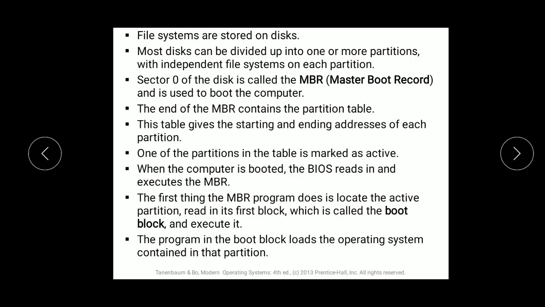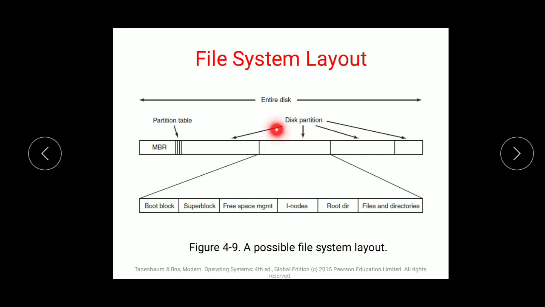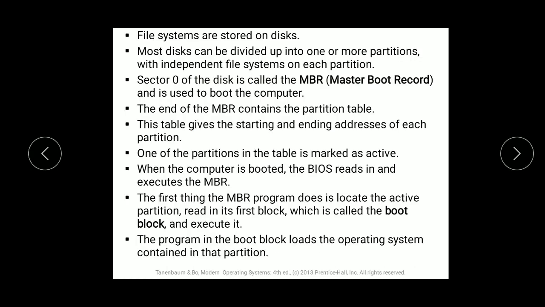The very first is file systems are stored on disk. Whenever you create any file, your files are stored on the disk. Most disks can be divided up into one or more partitions. So now each disk requires a division, and that disk is divided into partitions, that is equal partitions or small partitions, so that your data gets divided and inserted properly. Then sector 0 of the disk is called the MBR, master boot record.